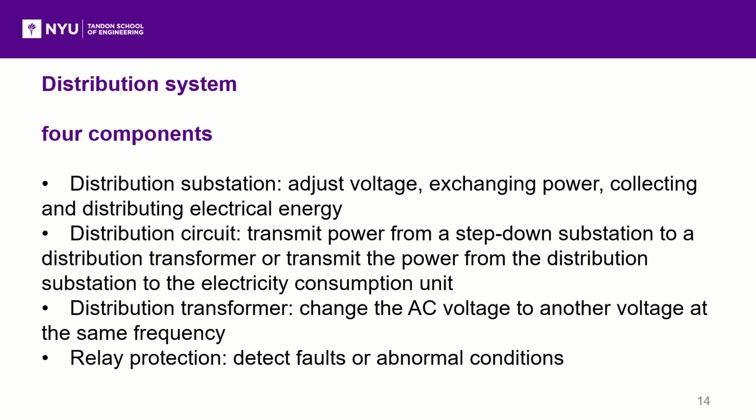A distribution transformer is a device that is used to change the AC voltage to another voltage at the same frequency. Relay protection is an important measure to detect faults or abnormal conditions, and it can send out alarm signals or directly isolate and remove faults.